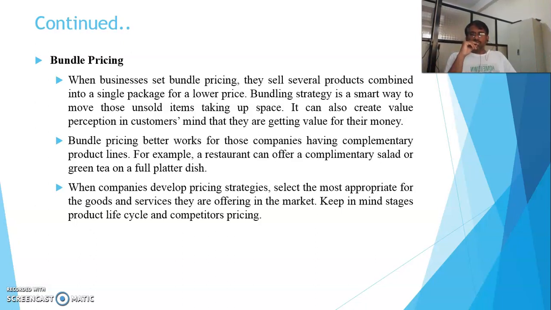These complementary products may have been manufactured 1 or 2 years before, and we need to sell them anyway, so these unsold items can be easily sold out in the bundle pricing. So looking at the stock of our different components we can make bundles, set the price accordingly, and earn money.